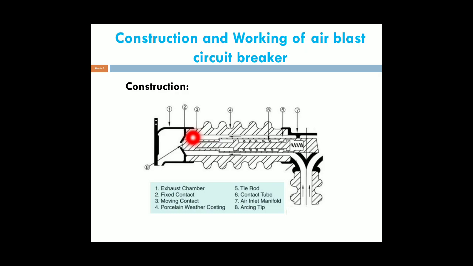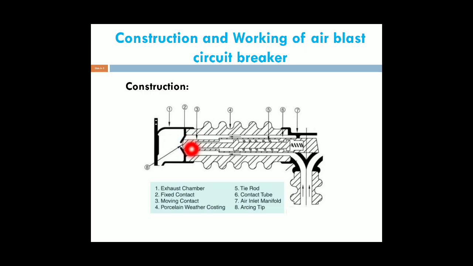This is the fixed contact and this is the moving contact. Under abnormal conditions, the moving contact moves away from the fixed contact by using these two rods, the tie rod and the connecting rod.